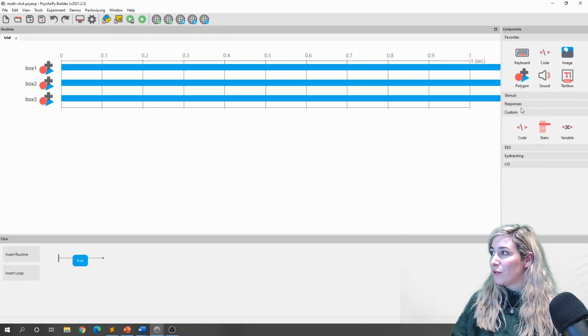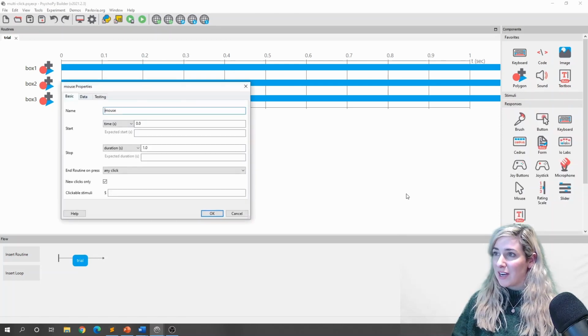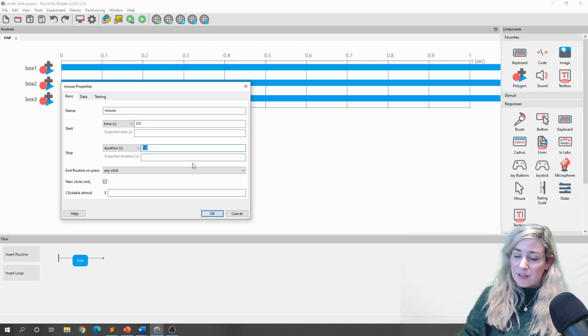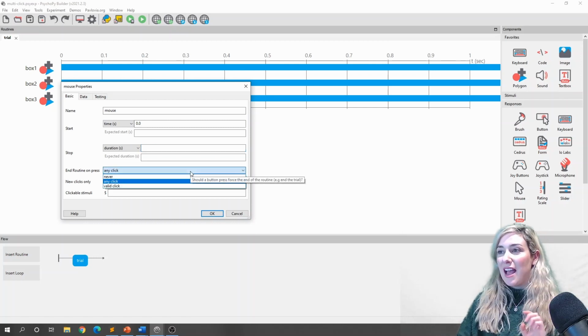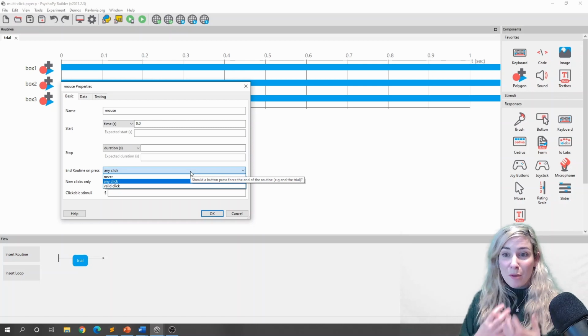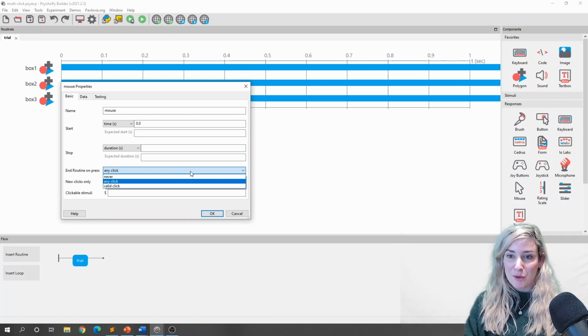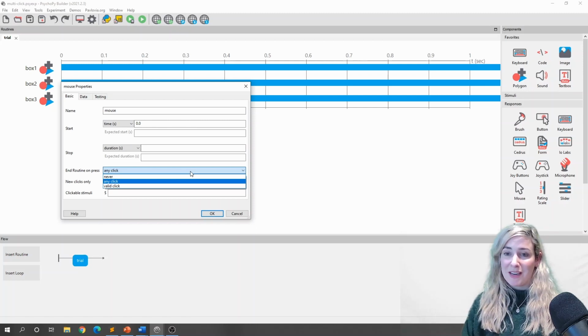Okay, right, let's add in our mouse component. So I'm going to go to responses, and I'm just going to add a mouse. And the mouse needs to also be of infinite duration. The participant has as long as they want to make their responses. And here it's just important to talk through the different kinds of options there are for ending this routine based on mouse responses. By default, we have any click, which just means if the participant clicks anywhere on the screen, then that is going to end this trial or end this routine.